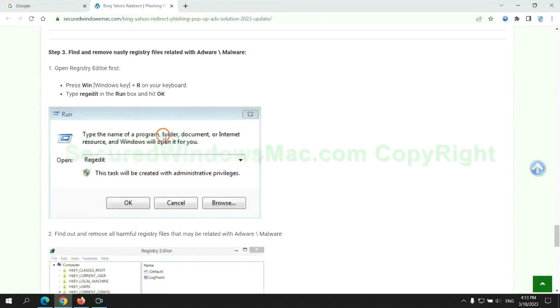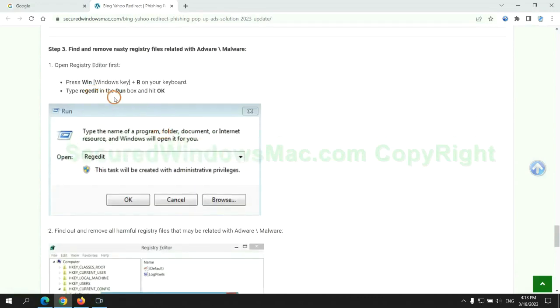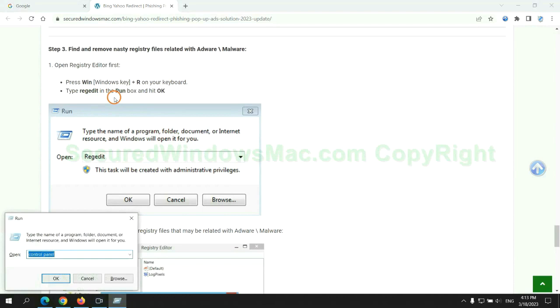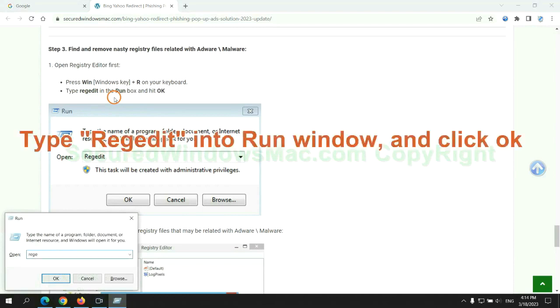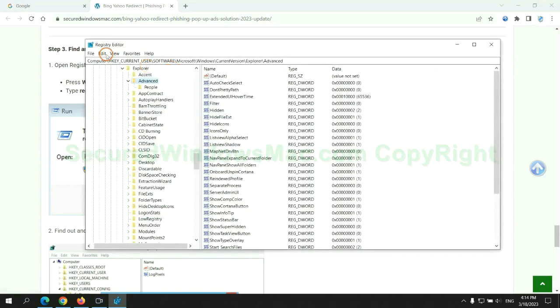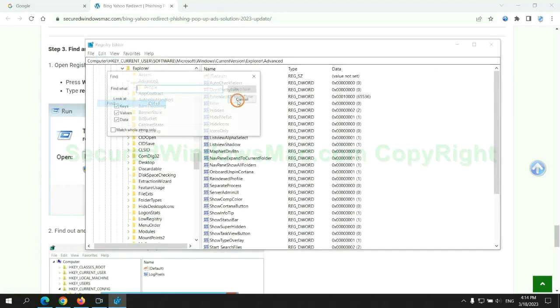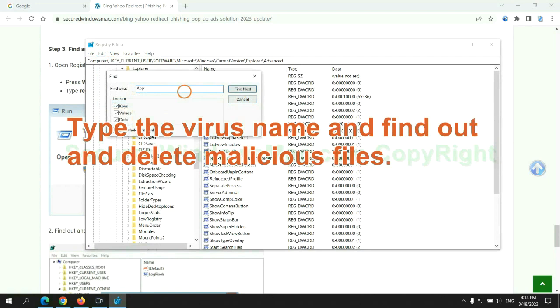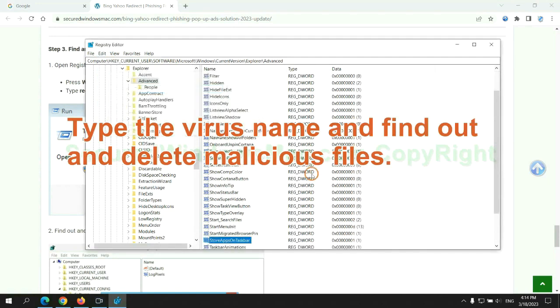Next, we need to remove nasty registry files. Type regedit into the Run window, and click OK. Type the virus name and find and delete malicious files.